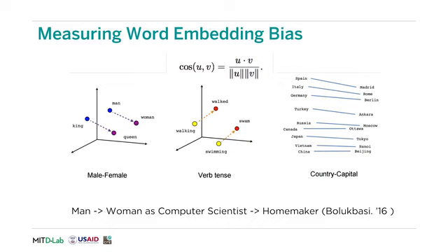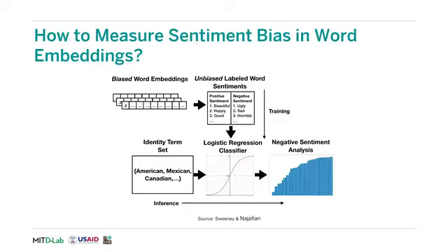However, it is difficult to quantify the bias just based on the vector space analogies. In this work, researchers Sweeney and Najafian develop a system to measure sentiment bias in word embeddings to a specific number. The way they do this is they take the biased word embeddings and use them to initialize an unbiased labeled word sentiment dataset.